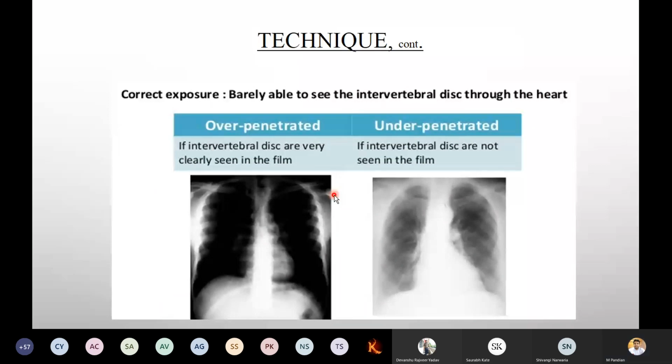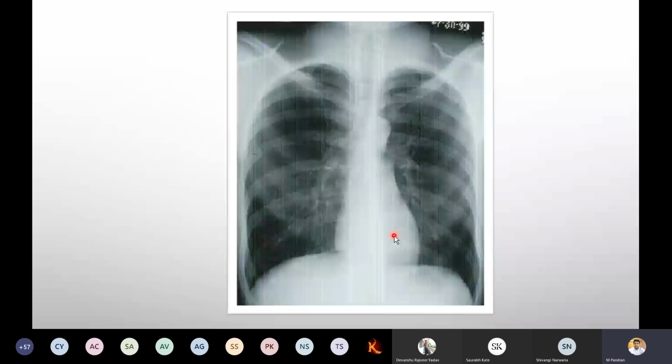Now, correct exposure: you are barely able to see the intervertebral disc through the heart. This is an over penetration example. This is again an under penetrated example. Okay, so remember this. This is a normal one.